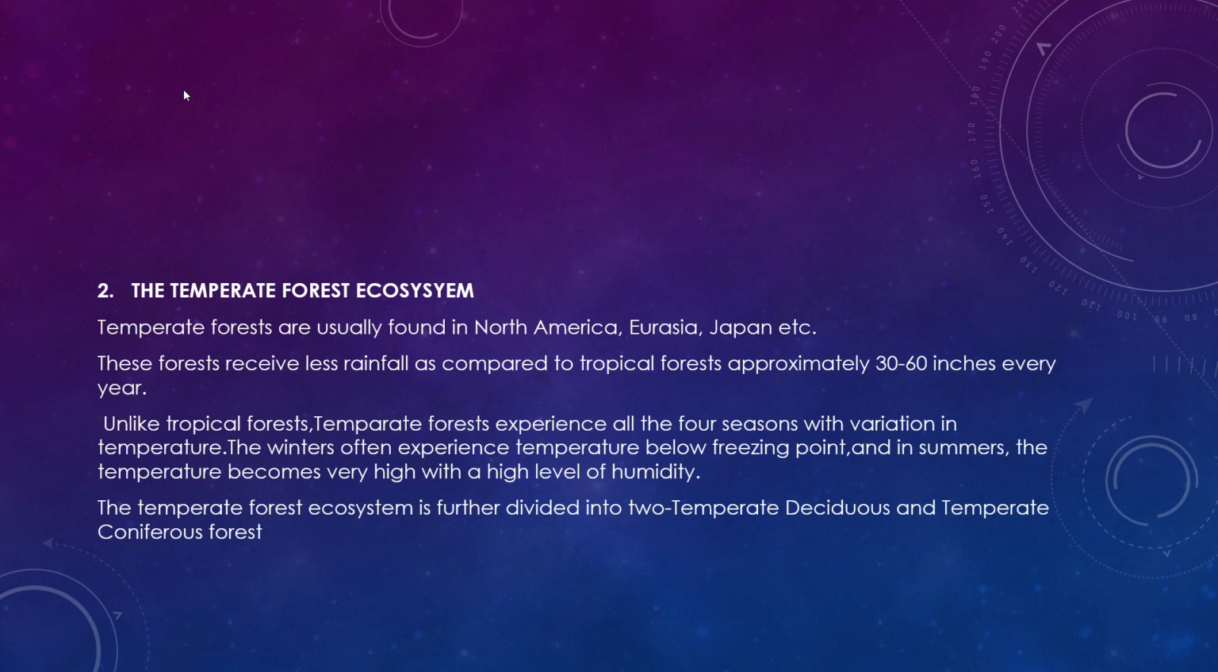Next type is temperate forest ecosystem. They are usually found in North America, Eurasia, Japan, etc., which receives less rainfall compared to the tropical forest, approximately 30 to 60 inches every year. Unlike tropical forests, these temperate forests experience all 4 seasons. The winter is very severe there, even the temperature comes below the freezing point, and in summer the temperature is very high, and as a result high level of humidity is also there. The temperate forest system is further divided into two: temperate deciduous forest and temperate coniferous forest.